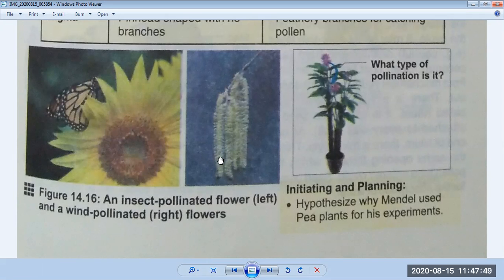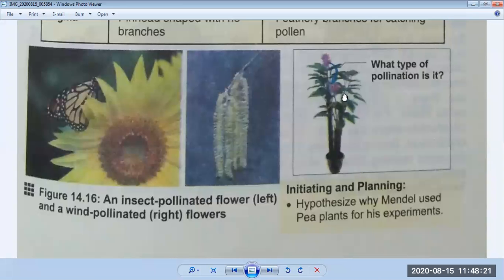On the other side, there are many pollens, like a sac, and they hang out from the body of the plant. When there is a strong wind, this sac bursts and the pollens come out and float in the air. Their shape is feathery, like a parachute, and they can float in the air very easily. So this is important. This is the difference between the two. This is an insect pollinated plant and this is a wind pollinated plant.